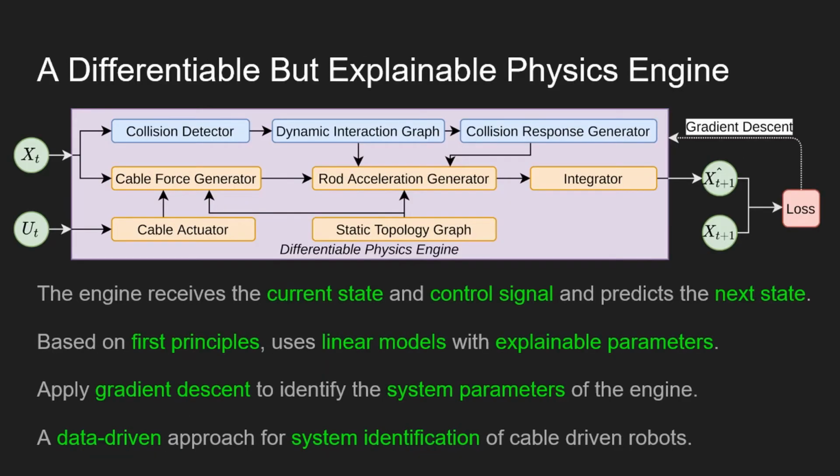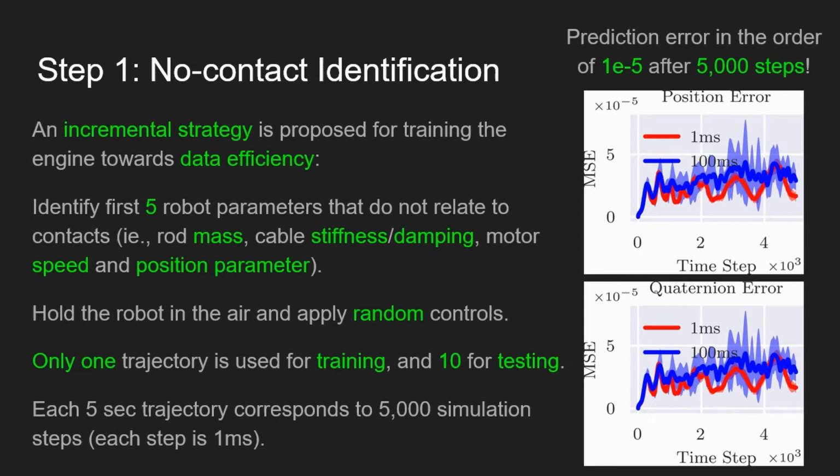The engine receives the current state and control signal and predicts the next state. It computes the difference between ground truth and prediction as a loss function and back-propagates the gradient to update the system parameters. To avoid local optima and increase data efficiency, an incremental training strategy is proposed where the 5 engine parameters not related to contacts are learned first.